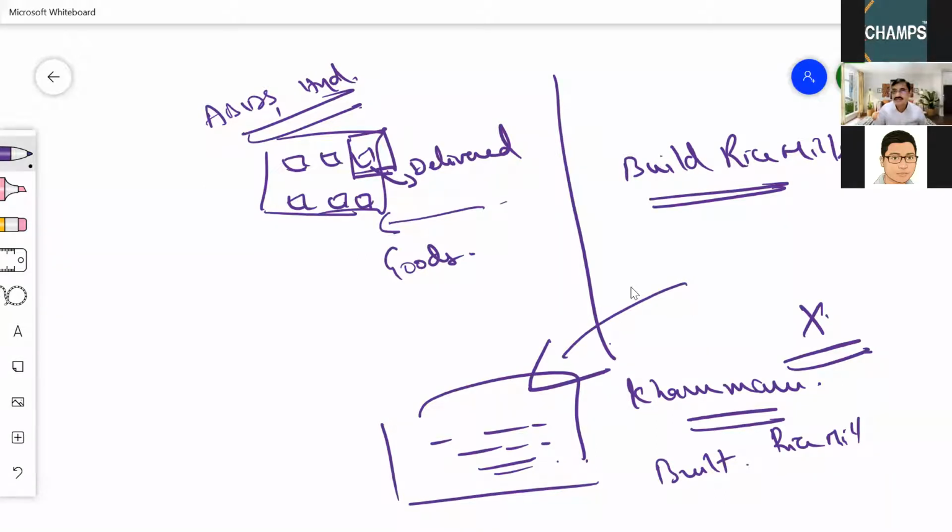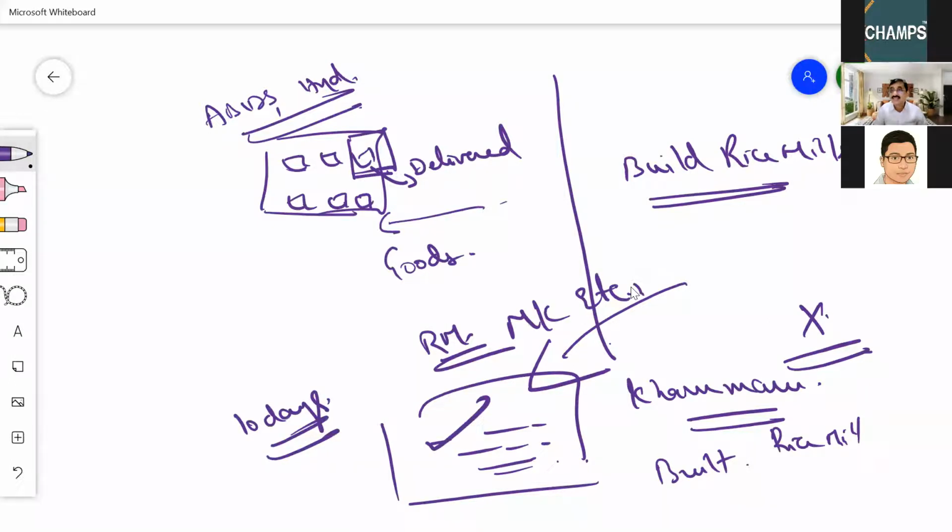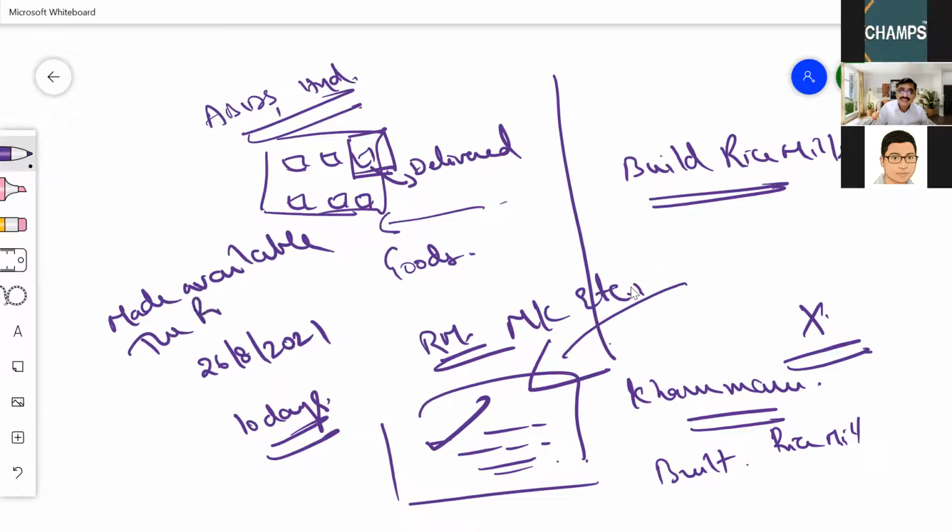He went there with some raw material, machinery, etc. And for a period of 10 days, he set up this machinery in that premises. And on one fine day, on 26th of August 2021, he made the rice mill available to the recipient.